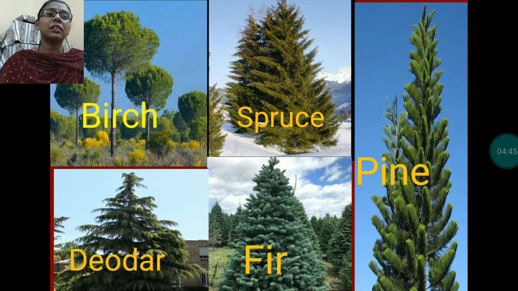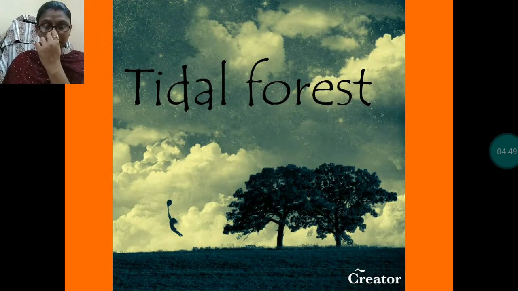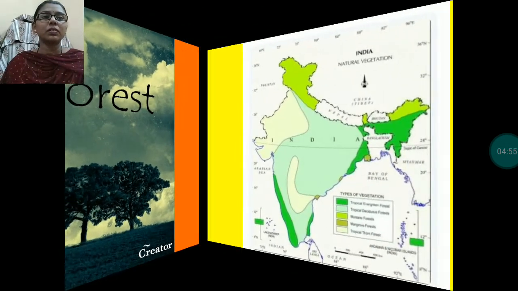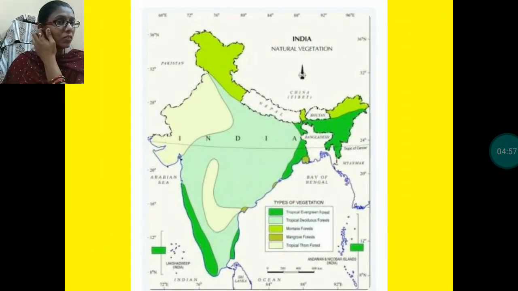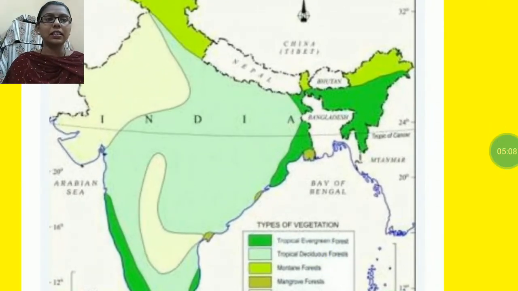Now let's move to the next topic, tidal forest. These forests are also called mangrove forest. These forests are found in the places of delta, in the delta of the rivers Ganga, Brahmaputra and Mahanadi.